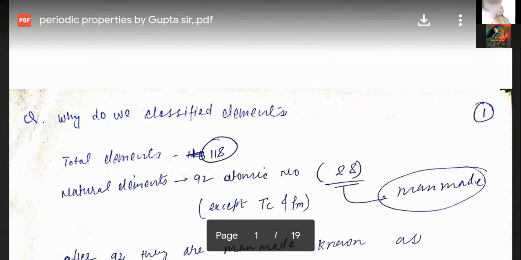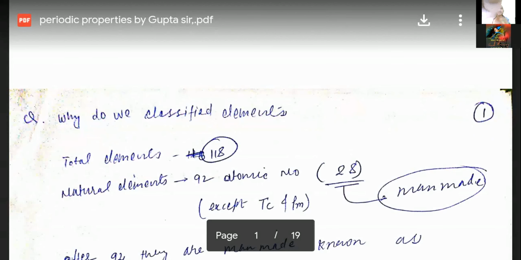So what do the chemists do? Chemists started classifying the elements, and on what basis did they classify? If elements have similar properties, they are kept in the same particular group. It is like a classroom: only one teacher is teaching, and throughout all the students are studying. In the same way, if some groups of elements are kept together, even if you study one element, you will be able to understand the general properties of all. This is the basic idea behind the study of periodic properties.